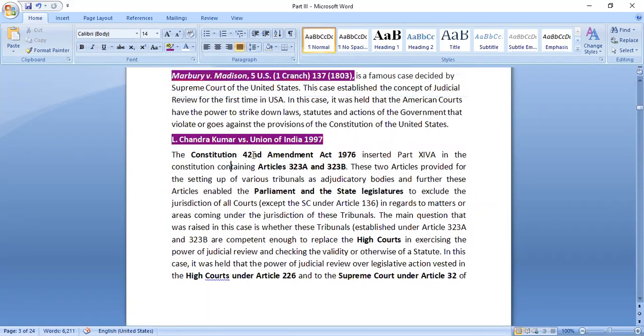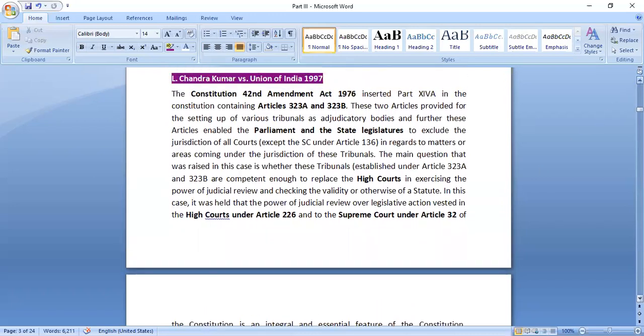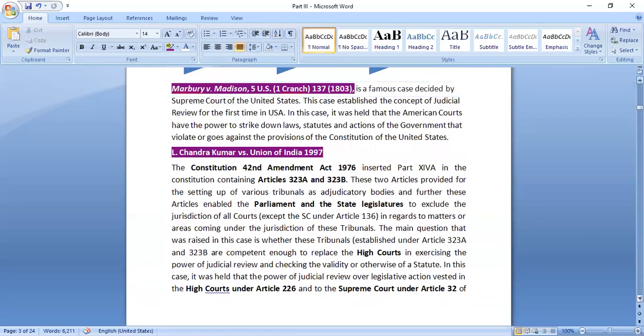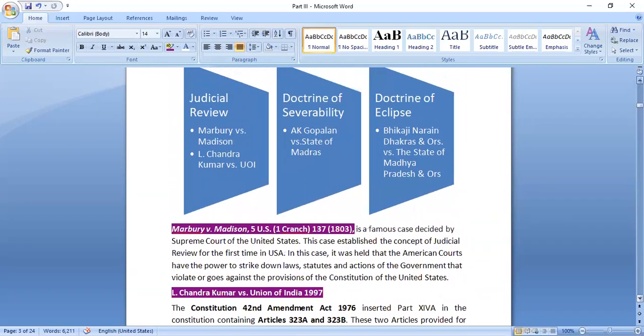For example, a question comes: in which case was judicial review considered a basic structure of the constitution? So 4 options are given. If you can remember that it was L. Chandra Kumar versus Union of India where it was held, then it would be sufficient for you to answer the question, right? So like this, you should study for these.